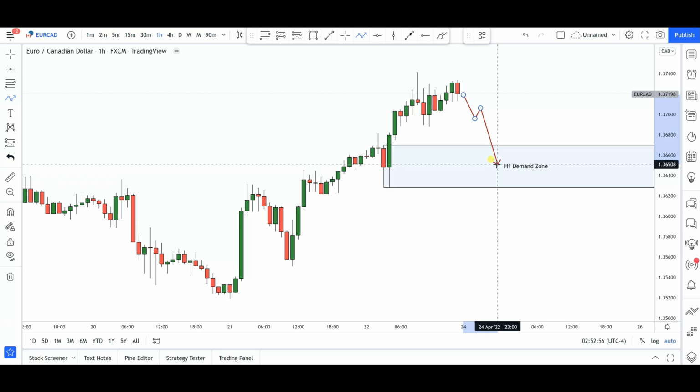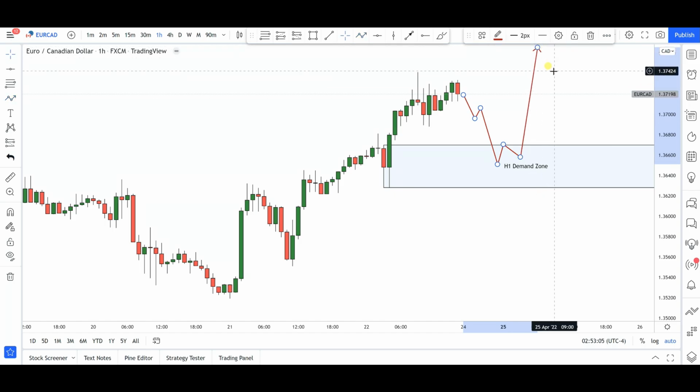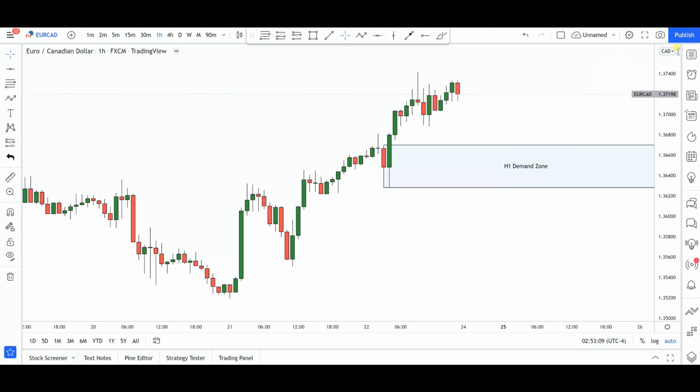Again, this should be happening early on Monday, anytime from right around here. If we get any bounces from this area, I'll be looking for another opportunity to go long in this particular currency pair for further continuations to the upside. All right, so that's it for Euro Canadian dollar.